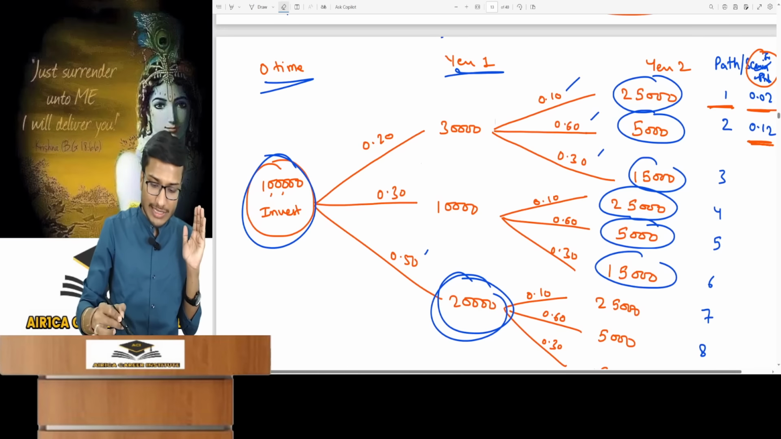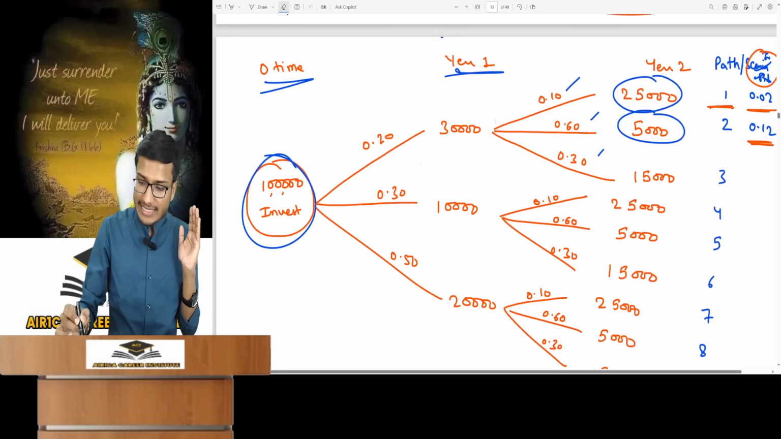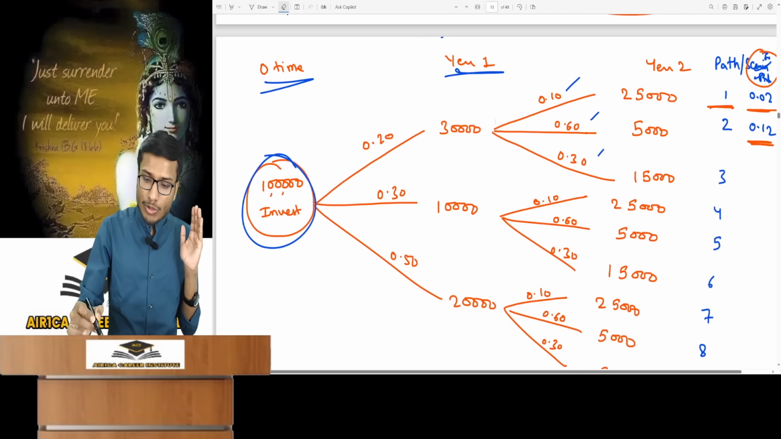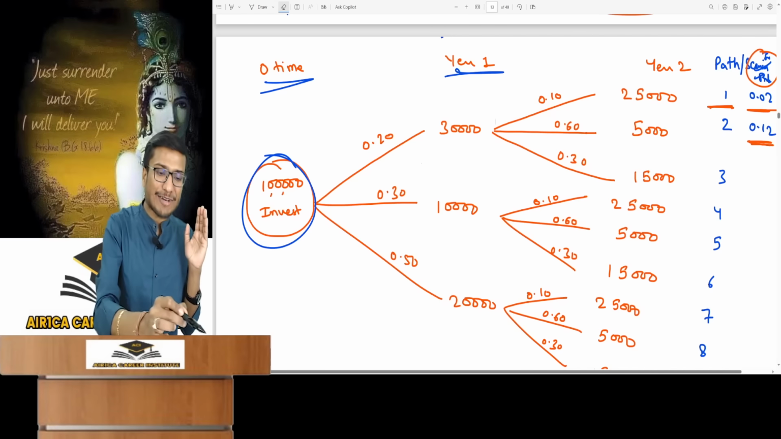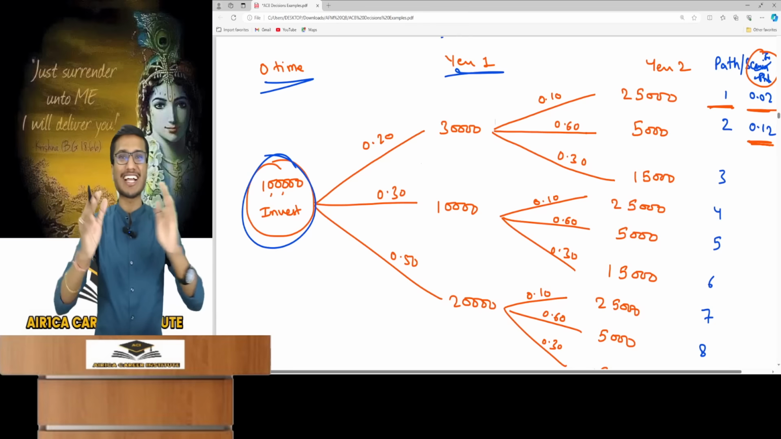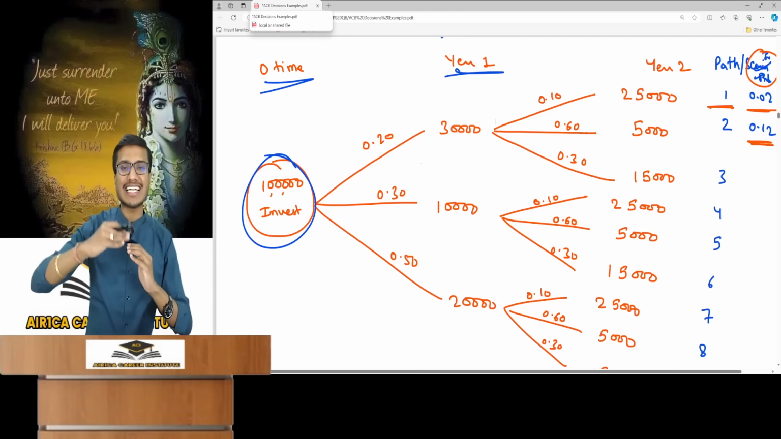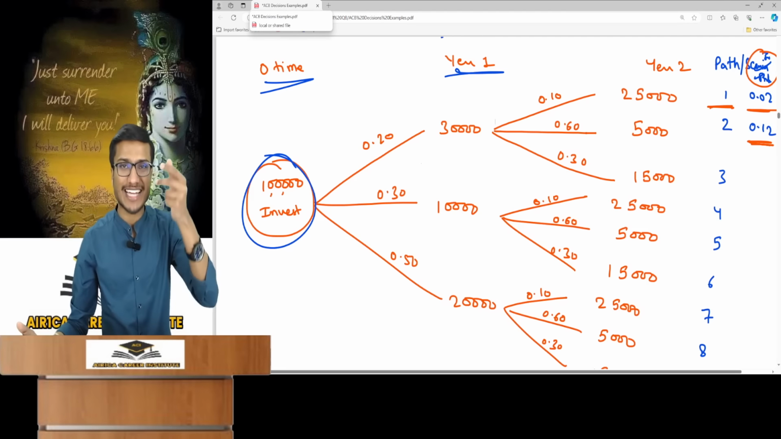Now if you notice from here, in your project, how many cash flow scenarios can be formed? How many paths can be formed, or how many scenarios, we call them paths or scenarios.